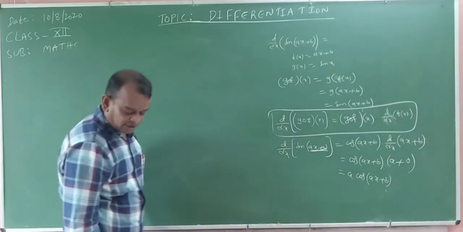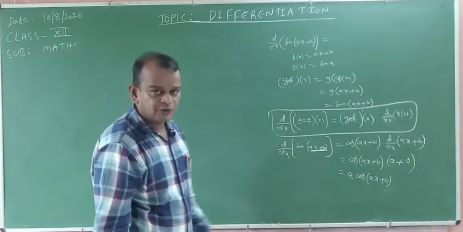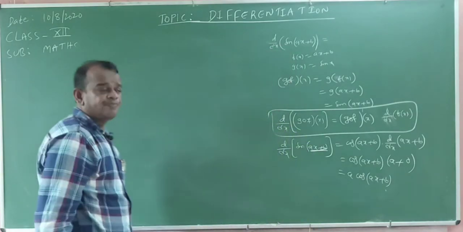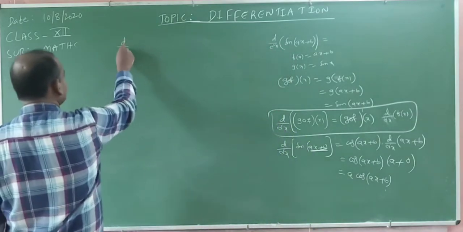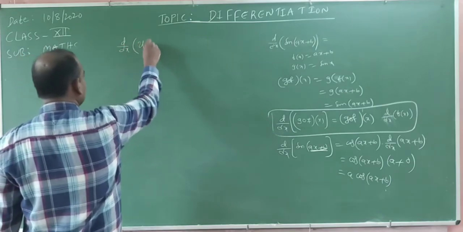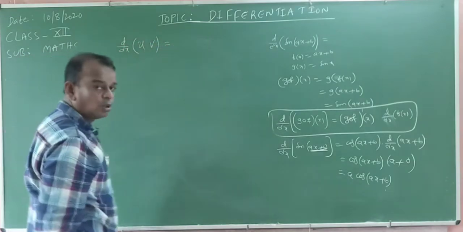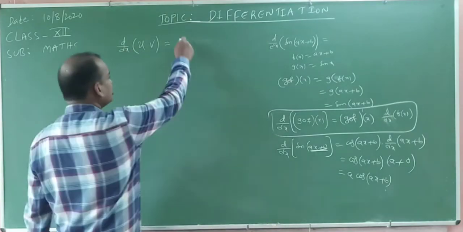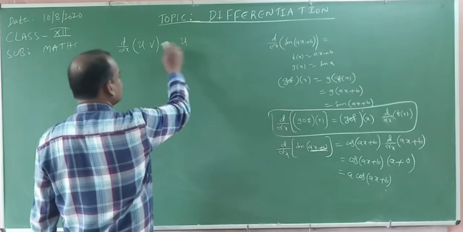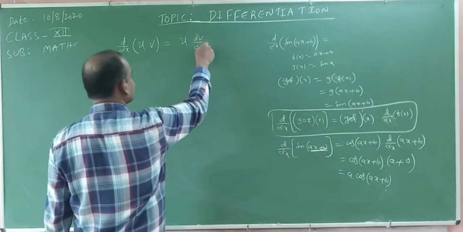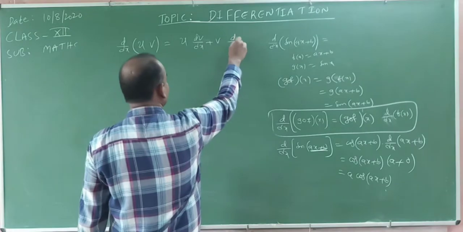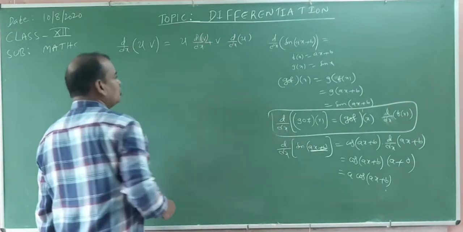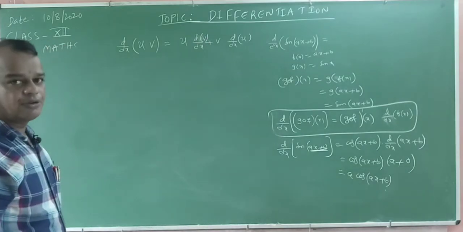What is the product rule? f of x and g of x are two differentiable functions, it is compulsory to have differentiation. Now, d by dx of uv, where these are the two functions. How to write the derivative of uv? u into the derivative of the second function, dv by dx, plus v into the derivative of the first function.